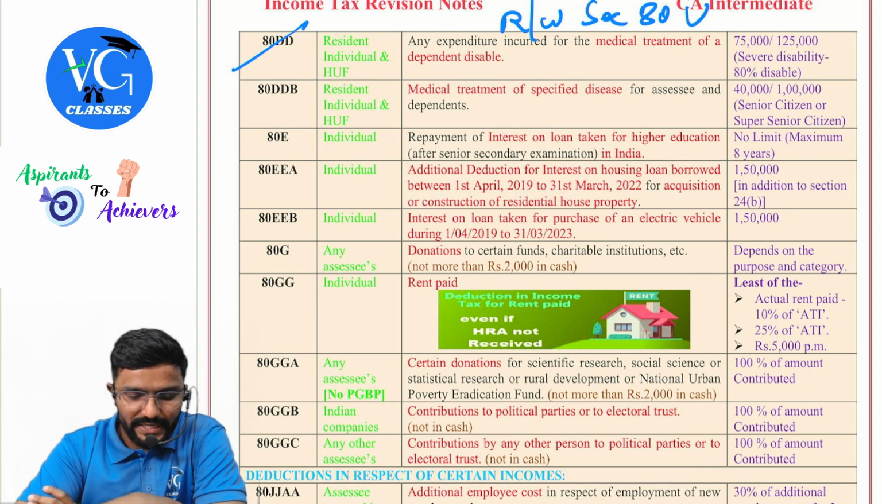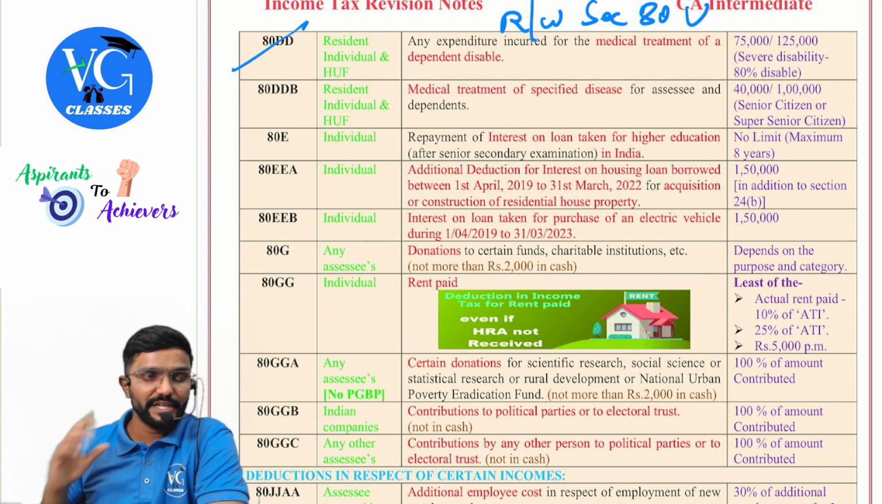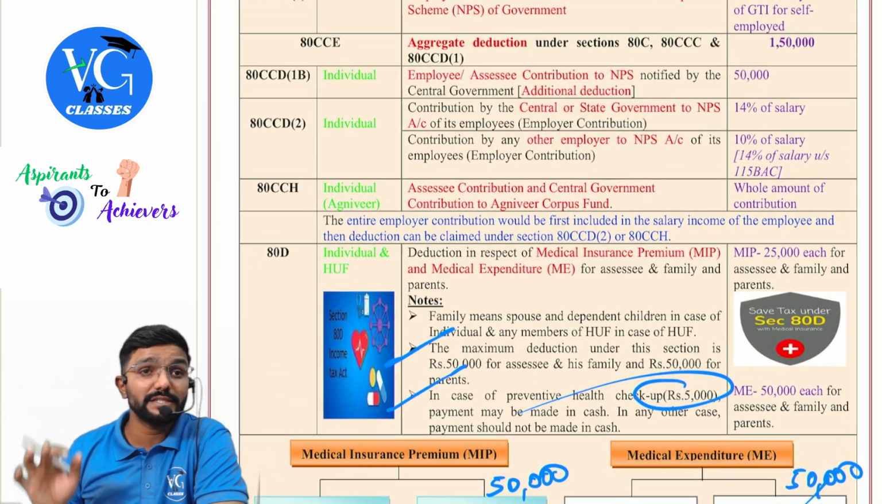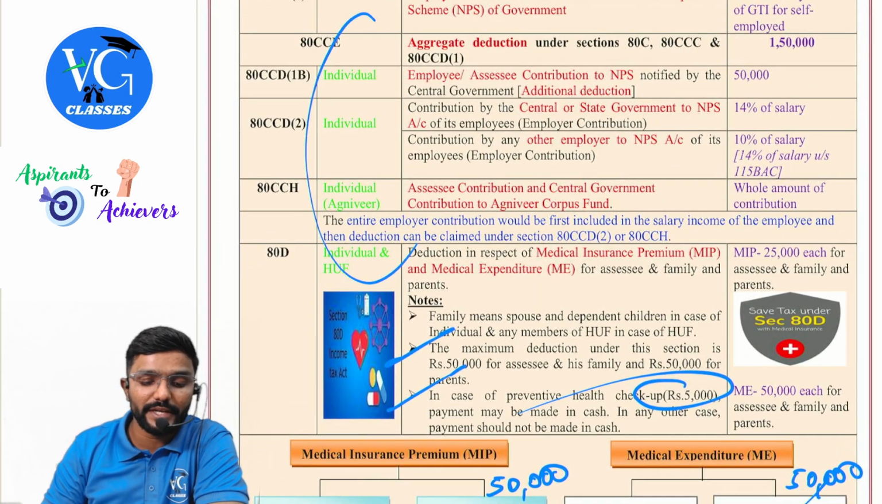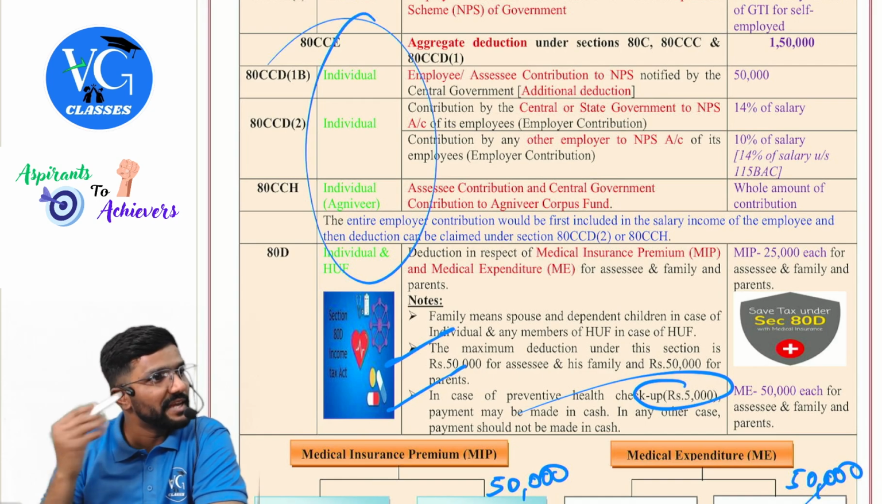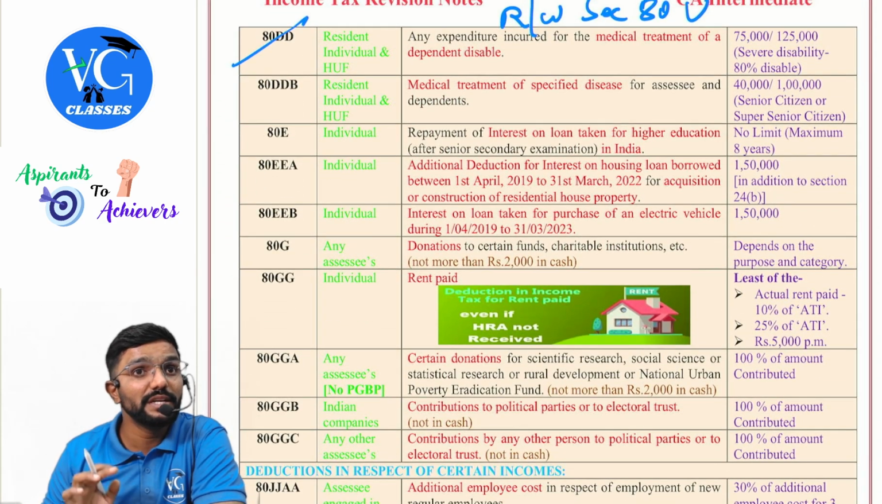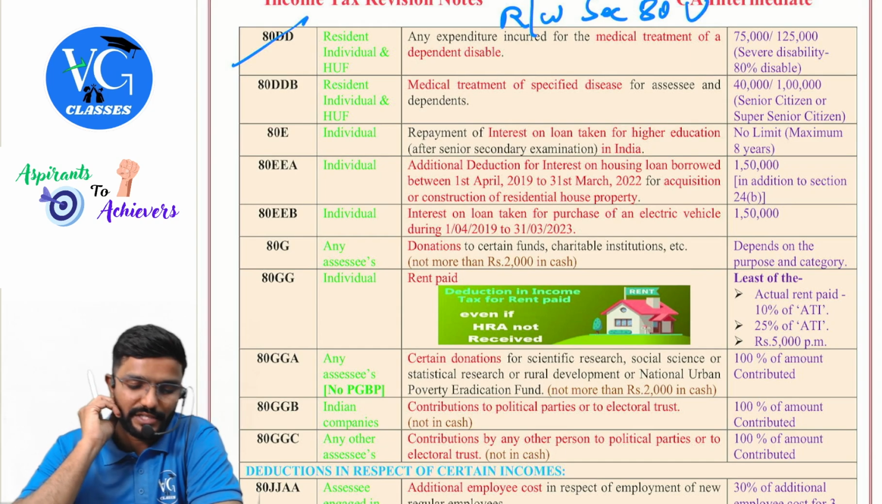Next, 80DDB. Resident individual and HUF. Only resident individual and HUF. See, some sections say individual, some sections say resident individual. You can observe here, they just said individual. That means any individual can claim, whether resident or non-resident. Whereas here, only resident individual and HUF.